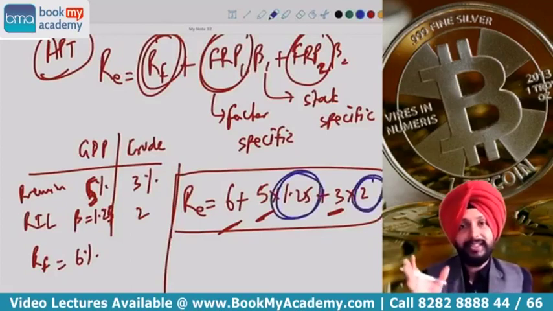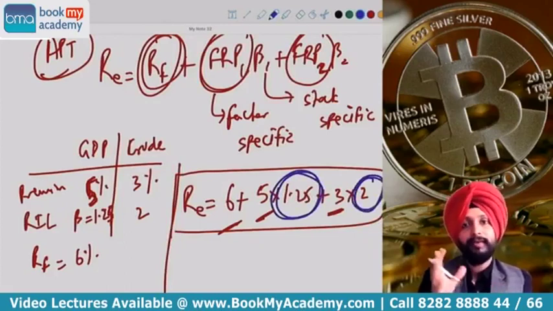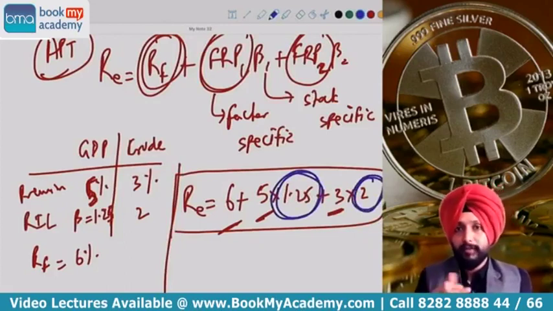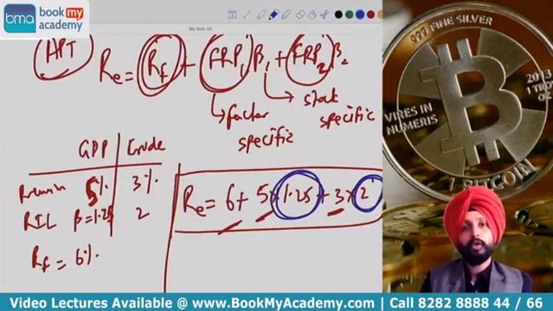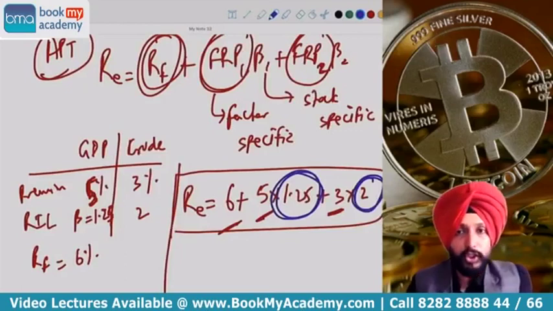In this case, Reliance has a beta of 1.25 to GDP and a beta of 2 times to crude oil. So we have put those numbers. If we are talking about Infosys, I will again have to find out the beta of Infosys to GDP and the beta of Infosys to crude. Then those values will be replaced. But 6, 5 and 3 will remain the same. They are not going to change.